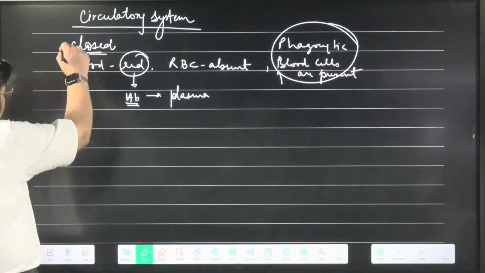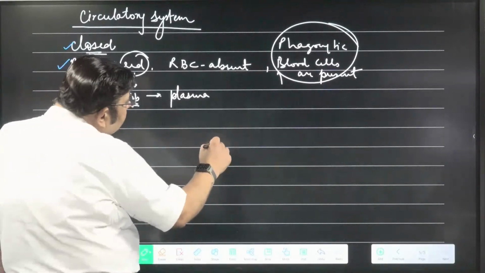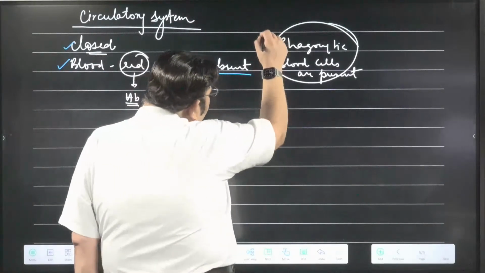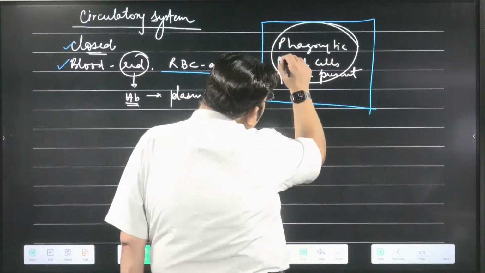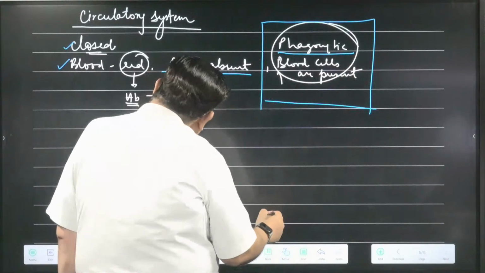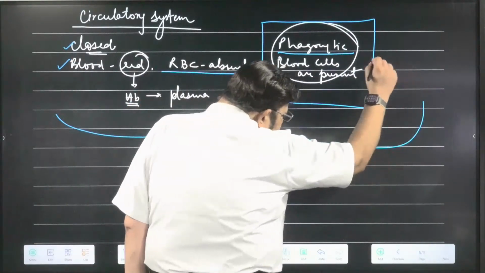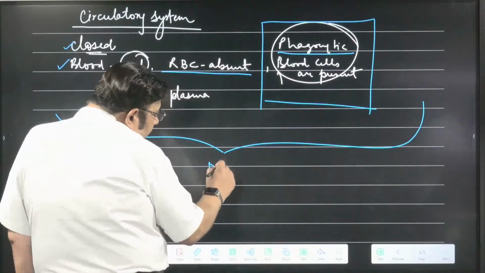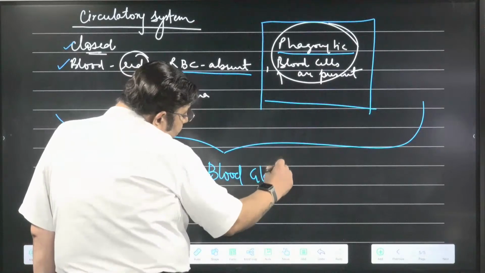So they have a closed circulatory system. The blood is red in color, RBCs are absent, but the WBCs or hemocytes, blood cells which are phagocytic in nature, are present. Where are all these produced? All these are produced in the blood glands.